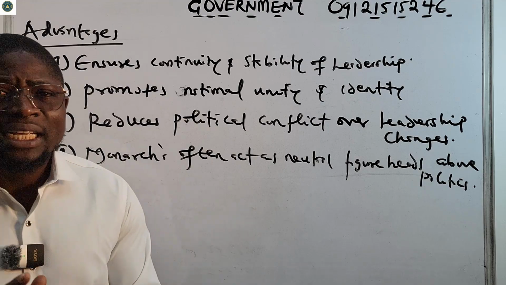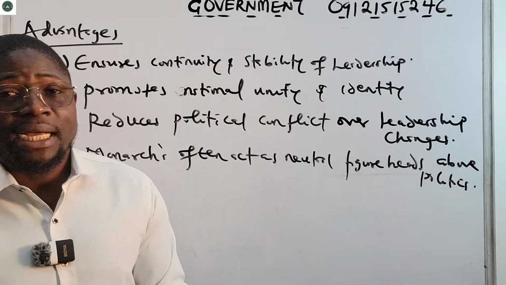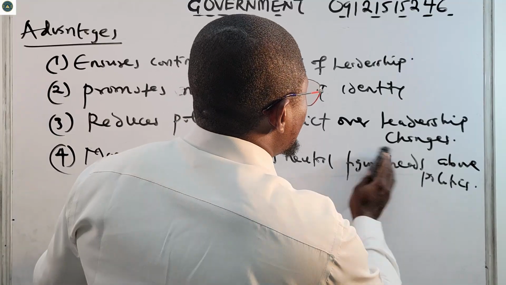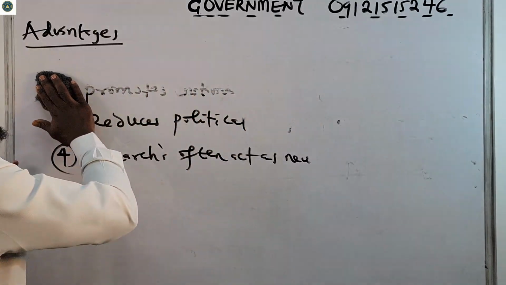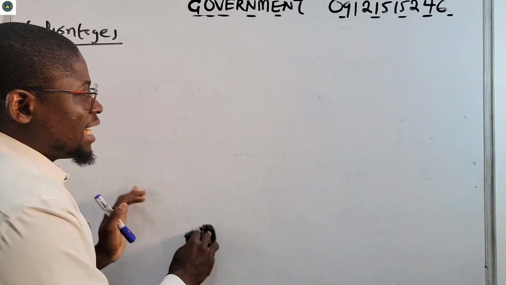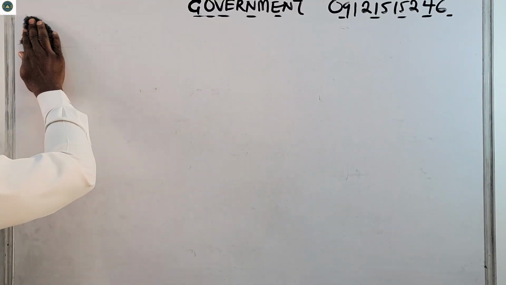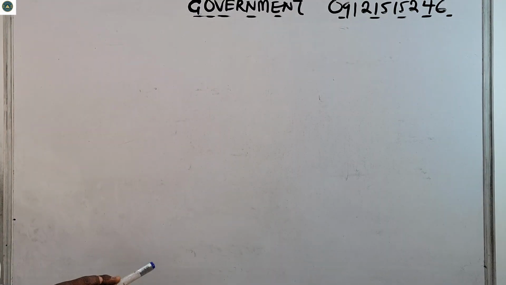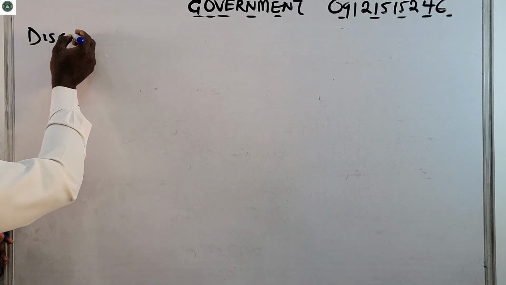Now let us quickly see the disadvantages. Anything that has an advantage also has the opposite side, which is the disadvantage. So what are the disadvantages of monarchy? Number 1, lack of democracy, because citizens are not the ones choosing their leader. Citizens do not choose their leaders, so it acts as a disadvantage.